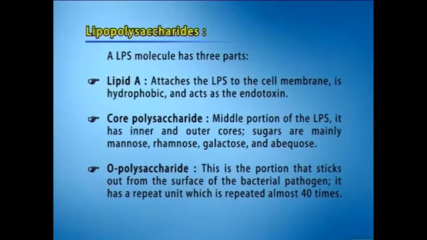A lipopolysaccharide molecule has three parts. Lipid A attaches the lipopolysaccharide to the cell membrane, is hydrophobic, and acts as the endotoxin. The next portion is core polysaccharide, the middle portion of the lipopolysaccharide. It has inner and outer cores. Sugars are mainly mannose, rhamnose, galactose, and abequose. And then there is the O polysaccharide unit. This is the portion that sticks out from the surface of the bacterial pathogen. It has a repeat unit which is repeated almost 40 times.